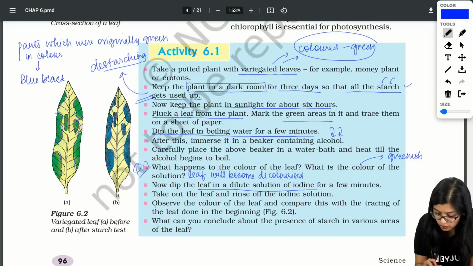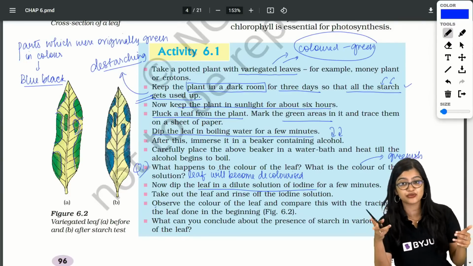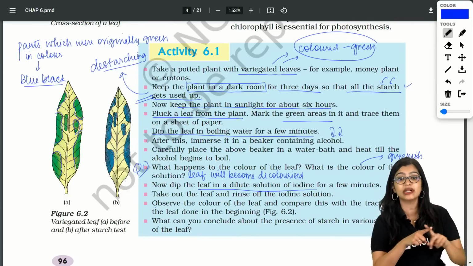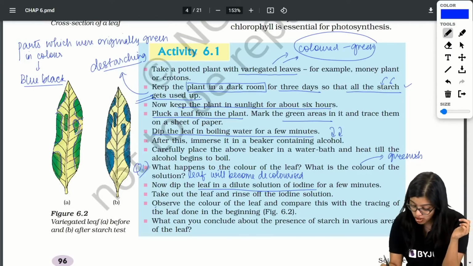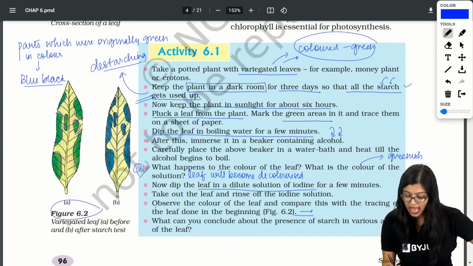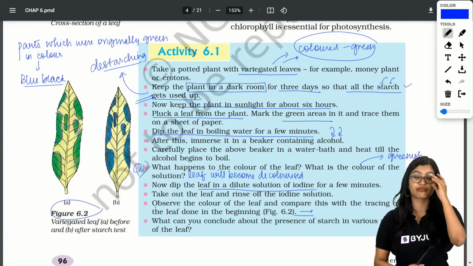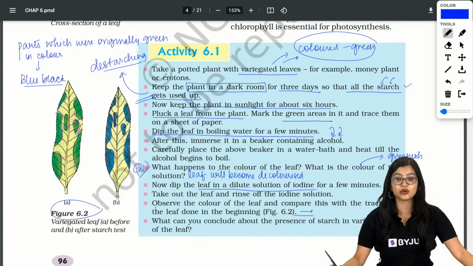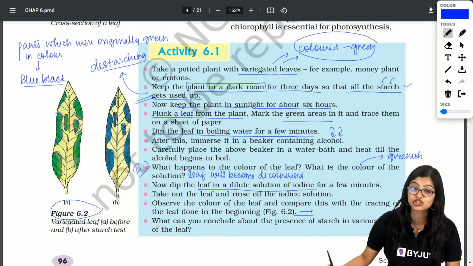Because whichever was initially green in color, they could photosynthesize. That means starch formation is there in those areas, and when you add iodine solution to it, it is going to turn blue-black, right? So that is why in this case we see that those parts are going to turn blue-black as per figure 6.2. Yes? And what can you conclude about the presence of starch in various areas of the leaf? What can you conclude? Exactly, Priyanka. The part which was not green will not change color.